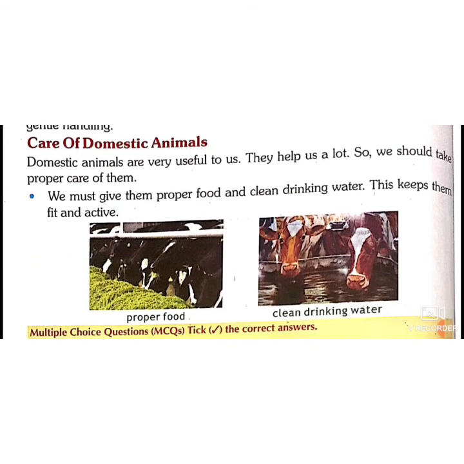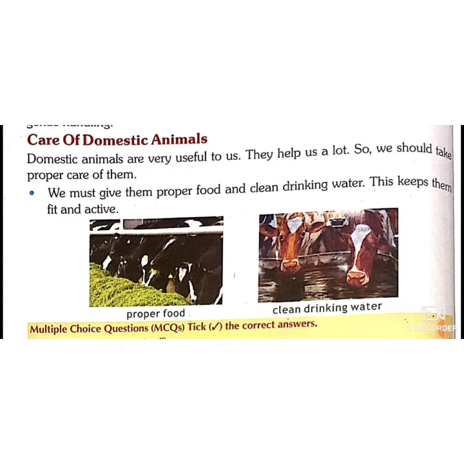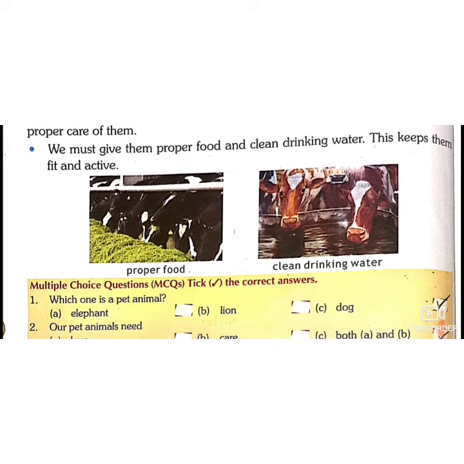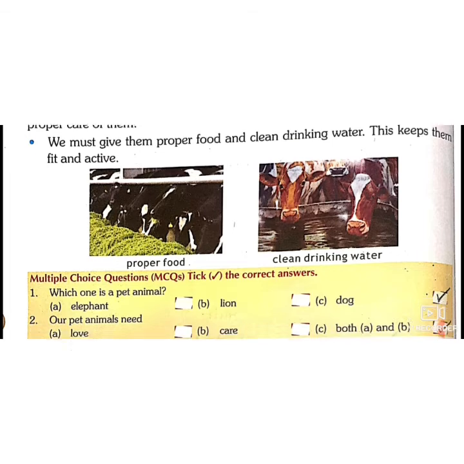So how can we take care of domestic animals? As many students told us in Zoom class how they are taking care of their domestic animals or pets. First, we must give them proper food and clean drinking water. As they are also living organisms, they also need food and water. So we should give them proper food and clean drinking water to keep them active and fit.